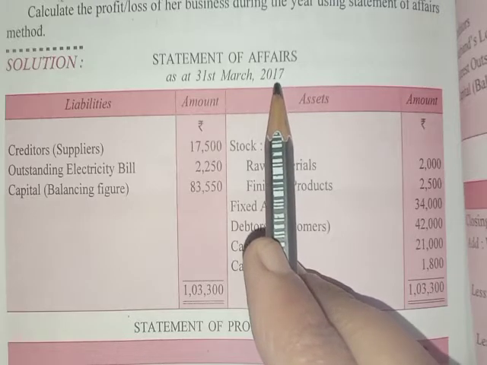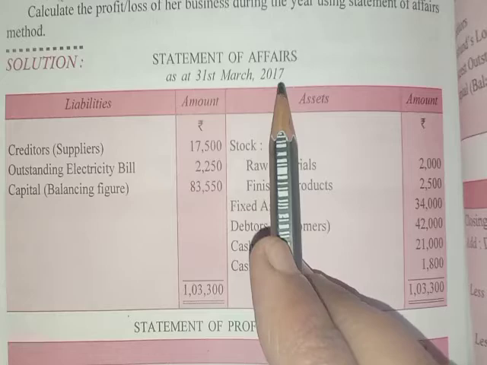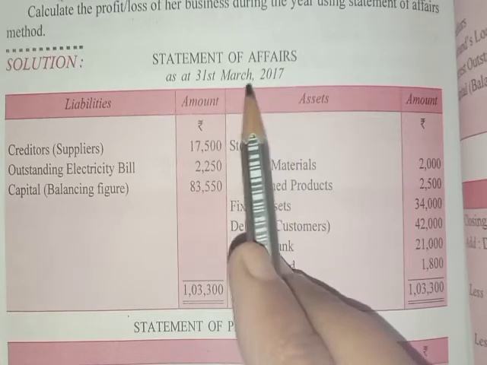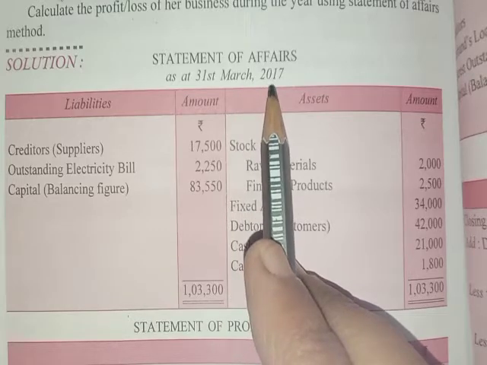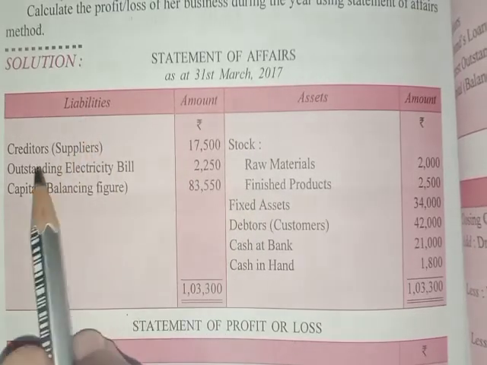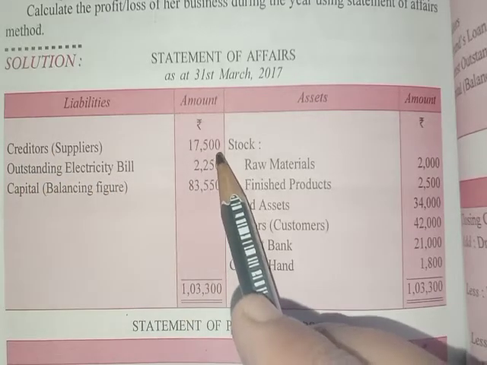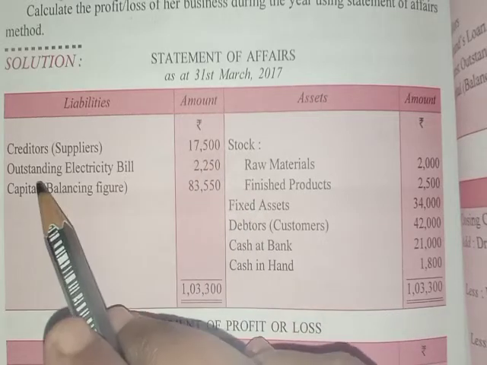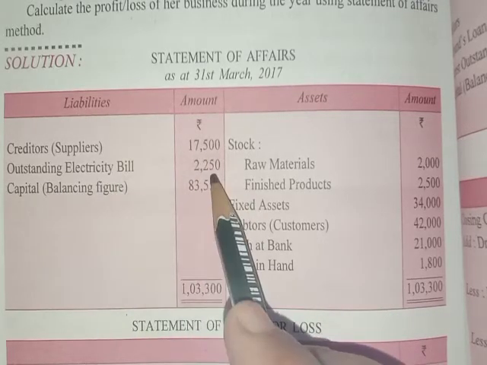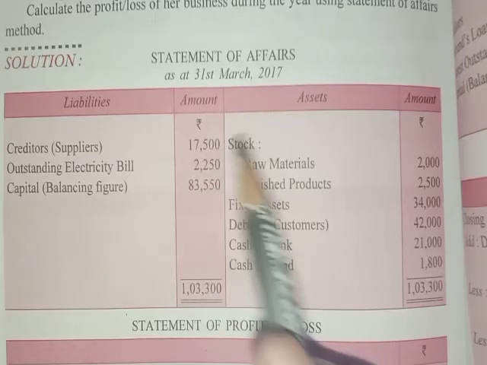This financial year is ending in 2017 according to this practical problem. It is 2016-17, so the beginning is 16 and the ending is 2017. On the liability side, the amount due to the supplier, as in the first statement, is 17,500. Outstanding electricity bill is 2,250, and there is no other liability.